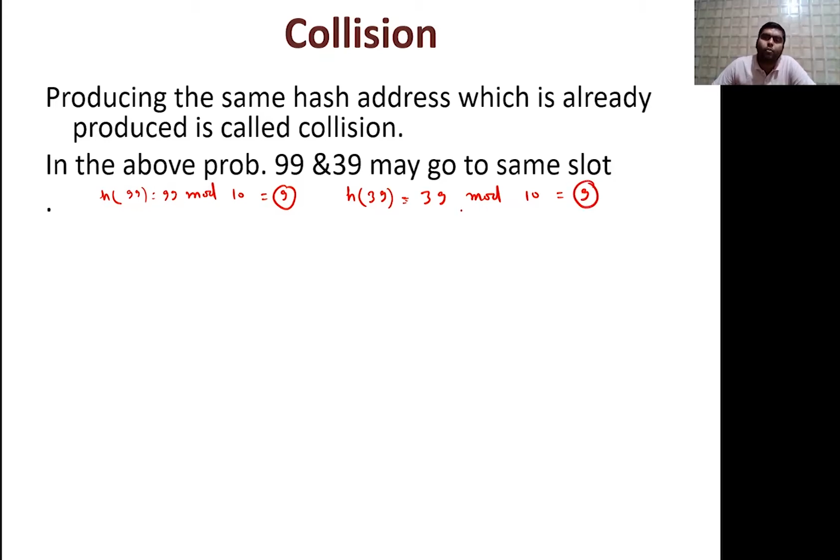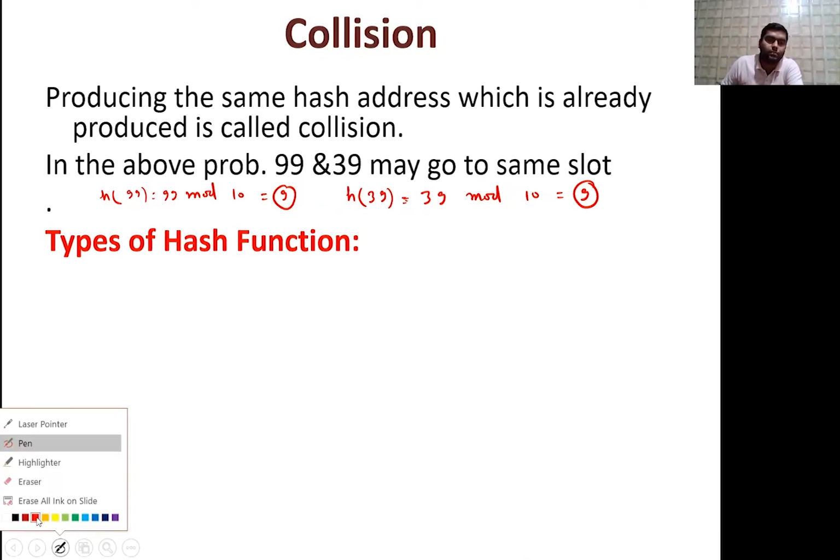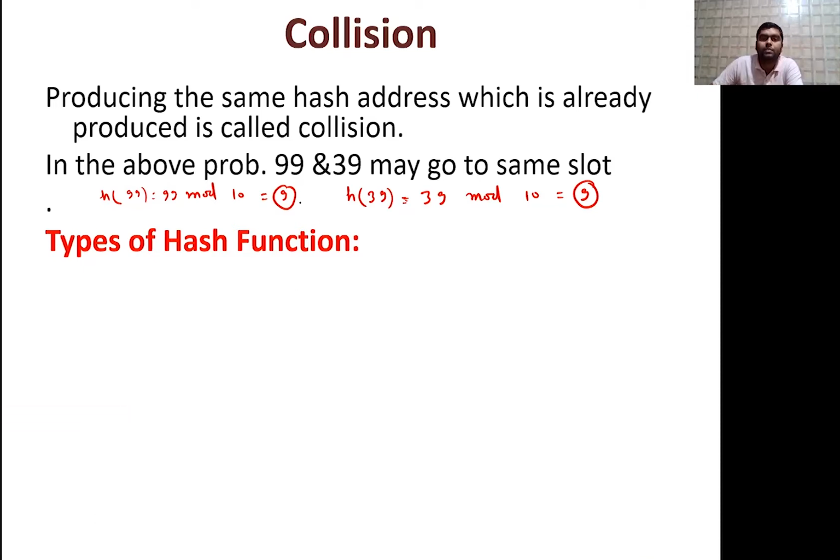Mod means हम 39 को 10 से divide करेंगे, whatever the remainder, that is the answer, remainder is 9. So this 9 and this 9, this situation is known as collision, means 9th address पे map हो रहे हैं.